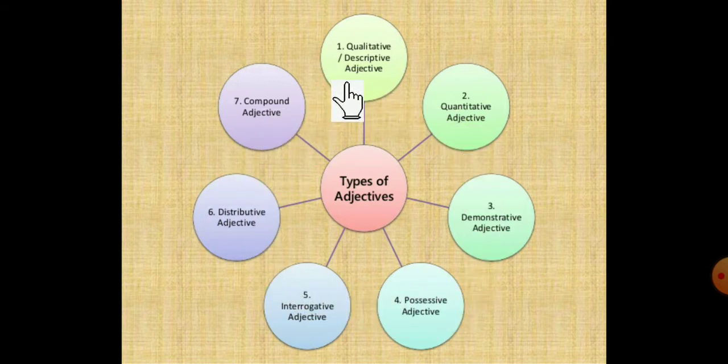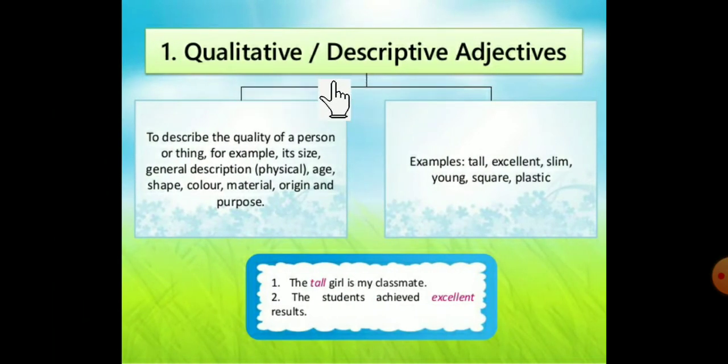What is a qualitative adjective? Which examples come under that? Let's see. First one is qualitative, or you can say descriptive adjective. Qualitative adjectives are used to describe the quality of a person or thing, for example its size, general description like physical, age, shape, color, material, origin and purpose.